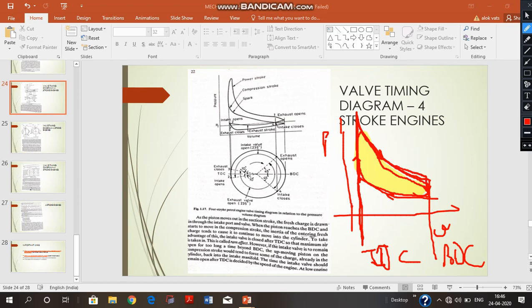But we have to know that the spark takes place somewhere here, not at this point, not at TDC, but some degrees before TDC, which we know now. So when the spark happens some degrees before TDC, the curve shifts like this. It goes like this instead of going straight, and then it undergoes the expansion stroke or the power stroke like this, and after that the gases are exhausted.